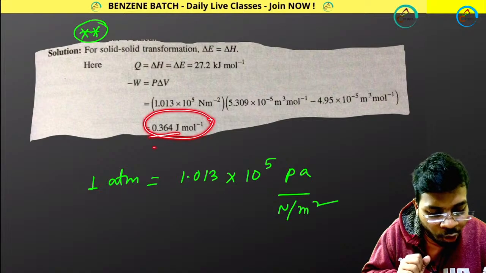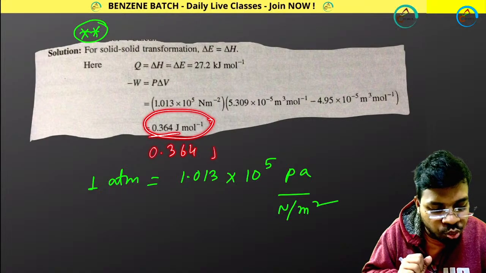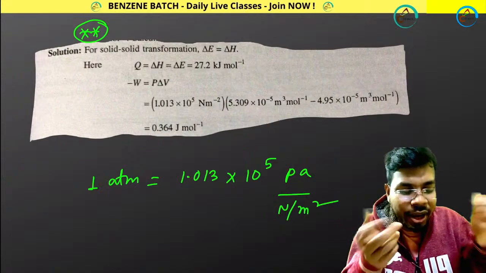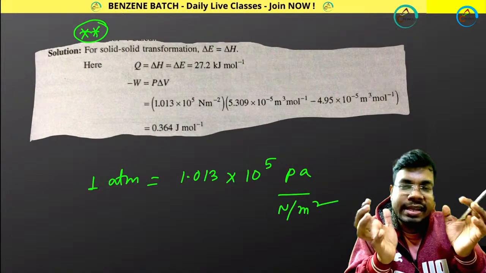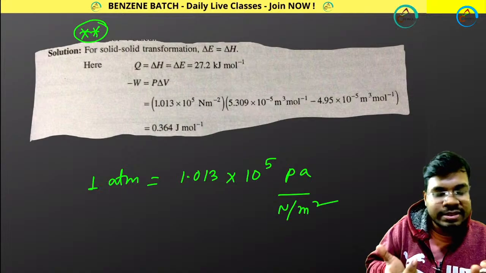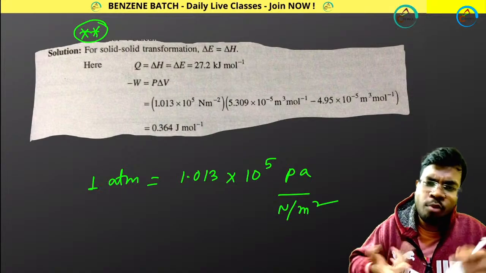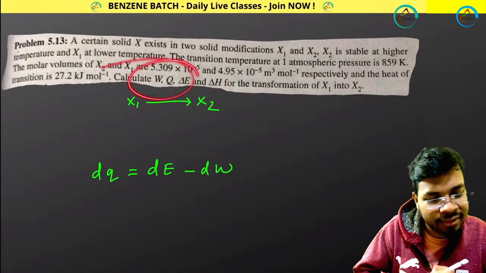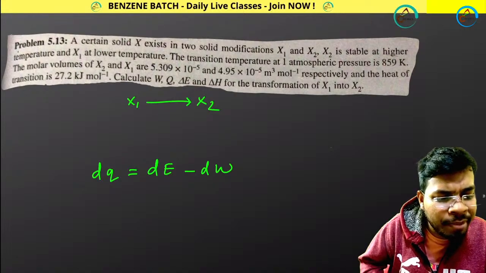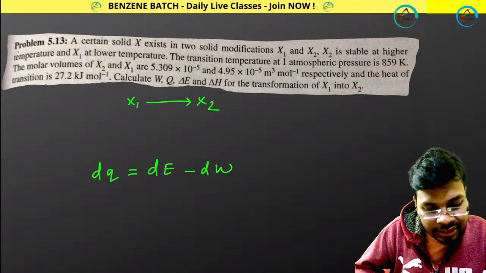Look at this, 0.364 joule. Whenever volume is changing, when will volume change? Volume will change when the system does some work. So if a volume change is happening, the system definitely does some work. And here temperature is not constant as well.